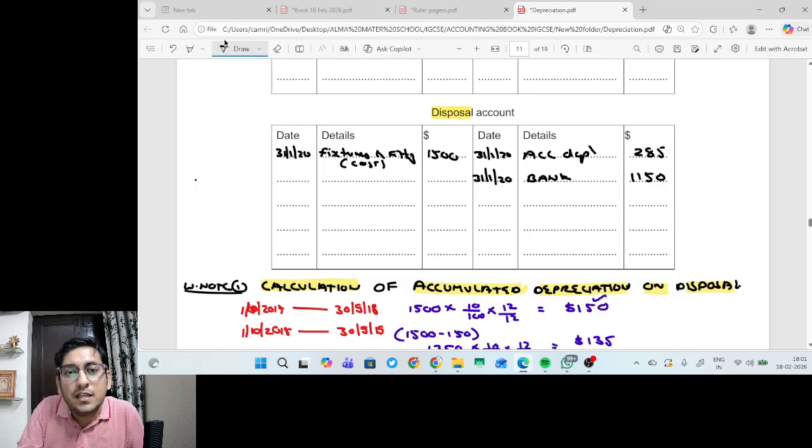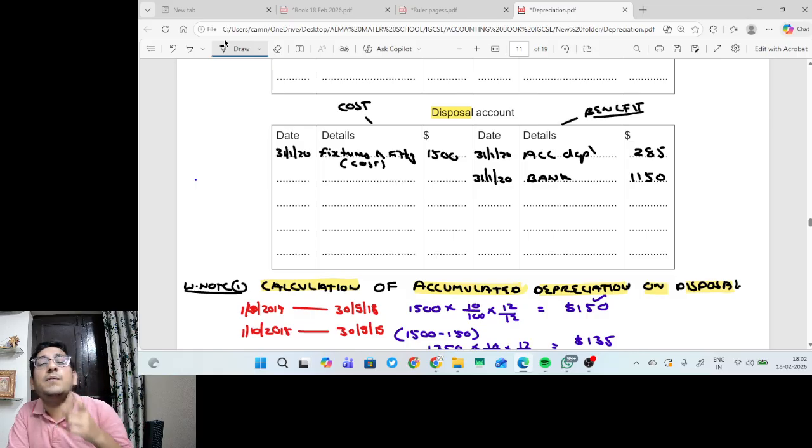So how will we find? This side is called the cost side and this side is called the benefit side. You know the nominal account rule, all benefits and incomes are credit and all expenses are debit. So this debit side is the cost side and this is the benefit side. So if my cost is higher than benefit, then it will be a loss on disposal, and if benefit, that is credit side, is more than debit side, it is a profit on disposal.